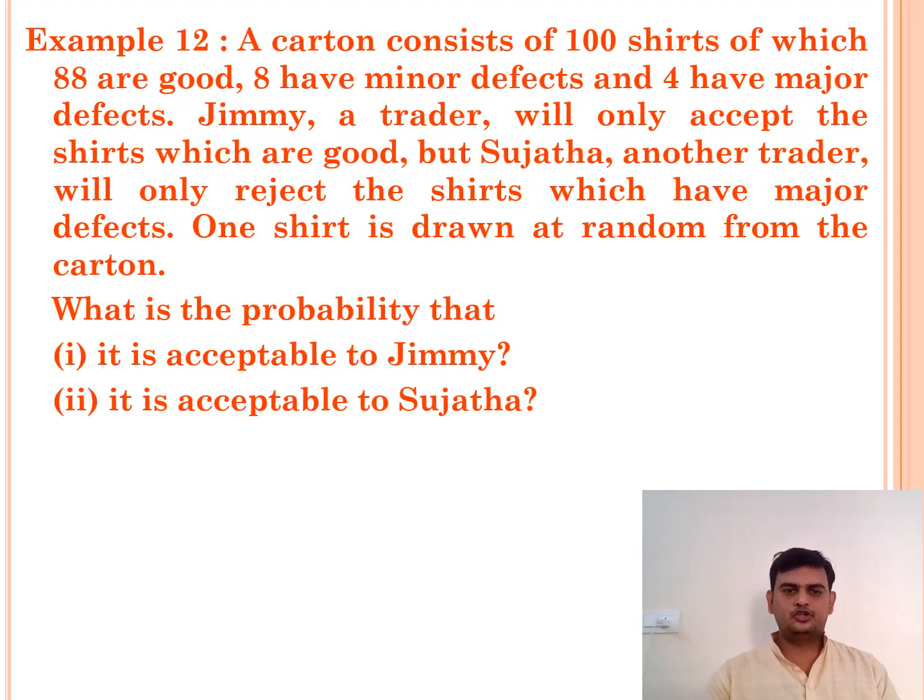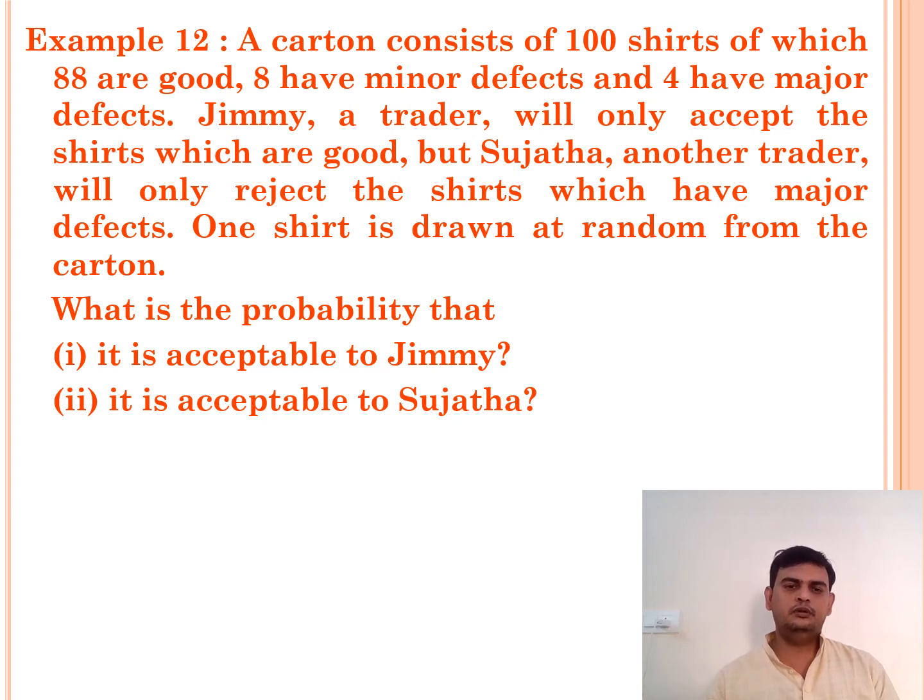Now, example number 12. A carton consists of 100 shirts, of which 88 are good, 8 have minor defects and 4 have major defects. Jimmy, a trader, will only accept the shirts which are good, but Sujata, another trader, will only reject the shirts which have major defects. One shirt is drawn at random from the carton. What is the probability that it is acceptable to Jimmy? It is acceptable to Sujata.